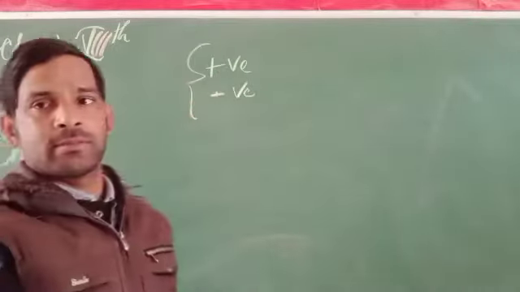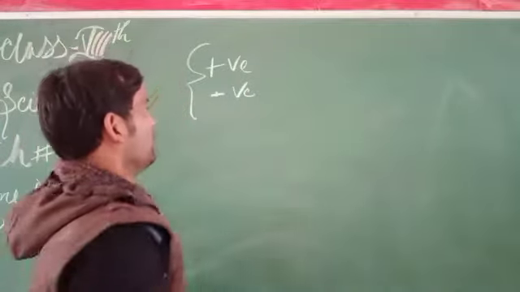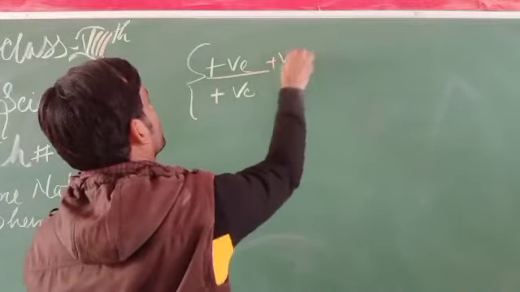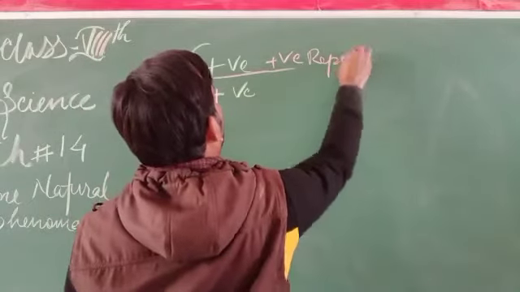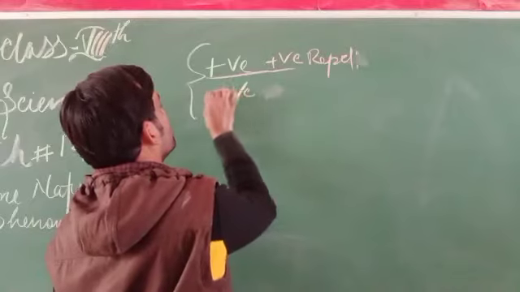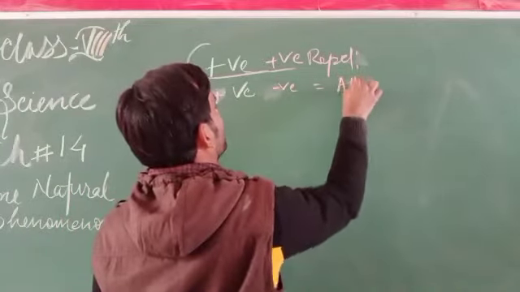How could you know that this one is positive and that one is negative? We know that very well. If they are the same, they repel each other, and if they are positive and negative, there will be attraction.